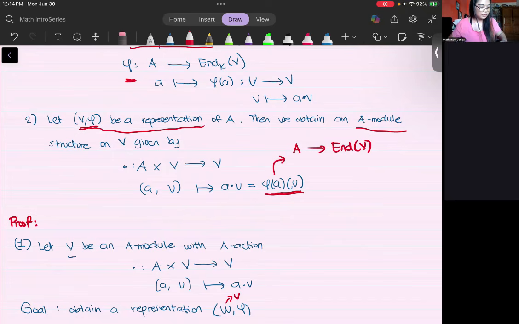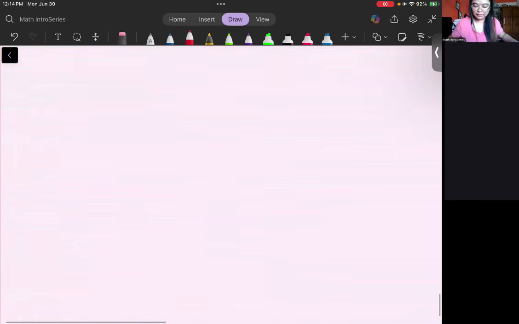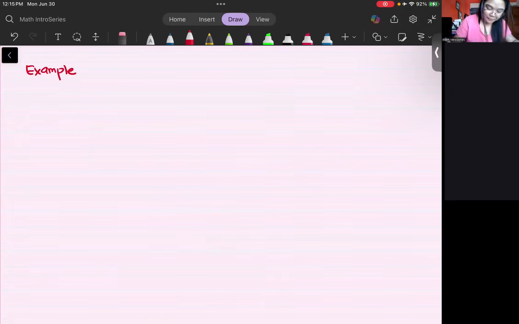All right. Let me see the time. I think I don't have much time anymore. But perhaps an example would do. So remember earlier that we had three examples of representation. The first one would be the regular representation.